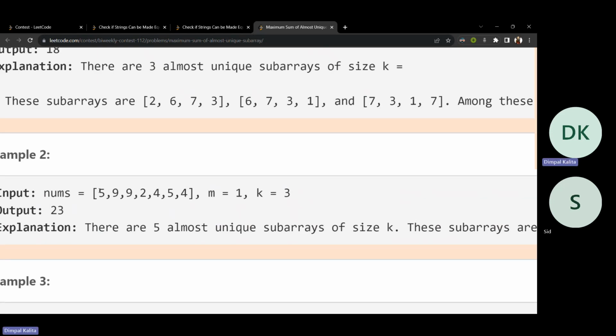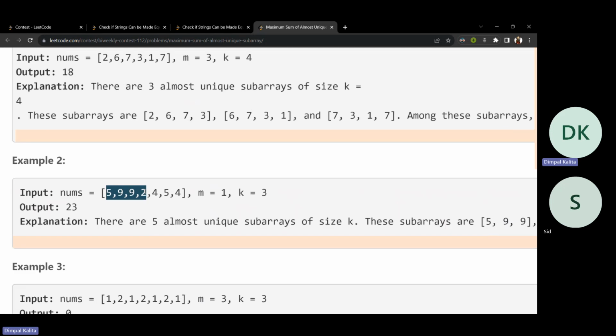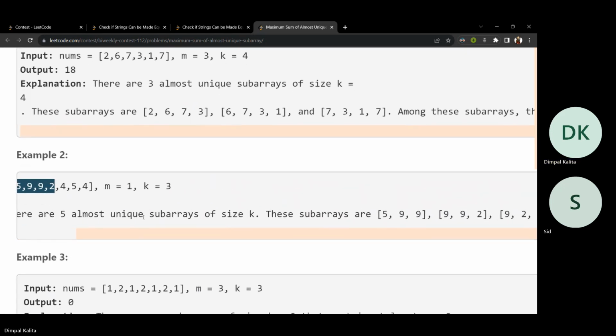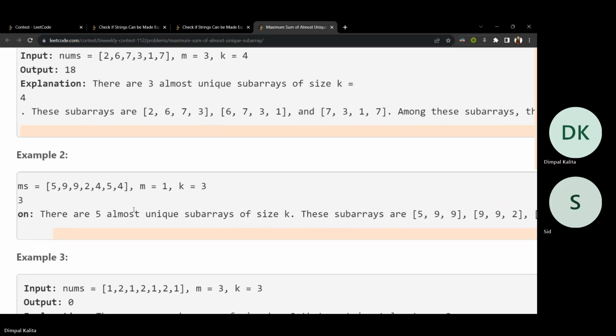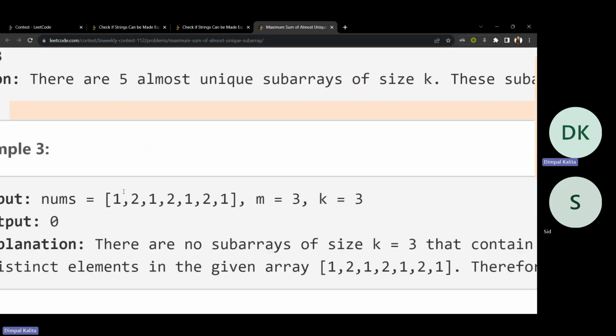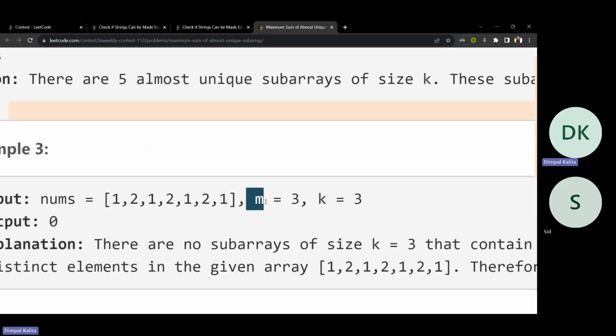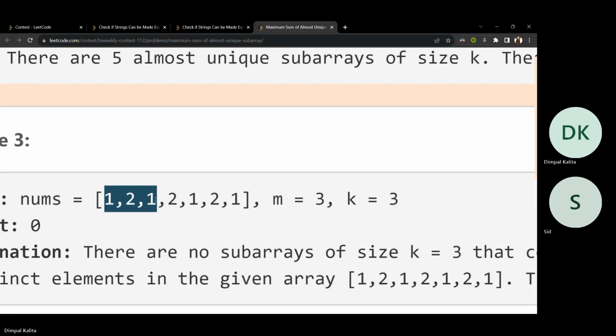But in this question, let's see the discussion. We have to find a subarray of size 3, and there should be 3 distinct elements. Let's check this subarray. This subarray is of length 3, and how many distinct elements does it have? 2.